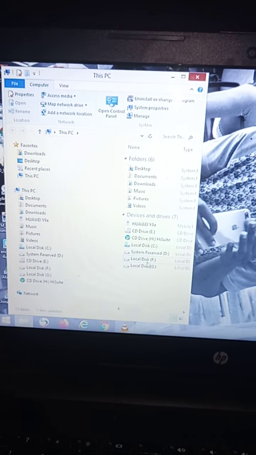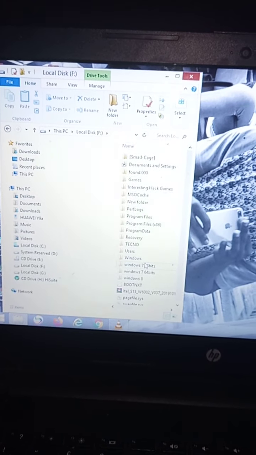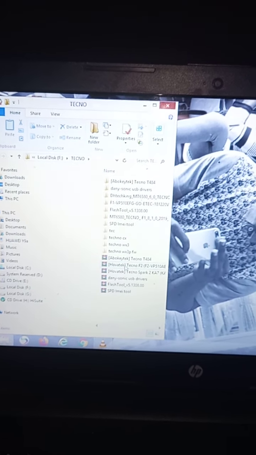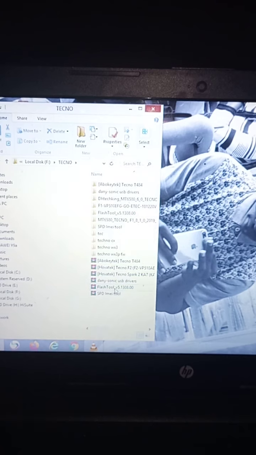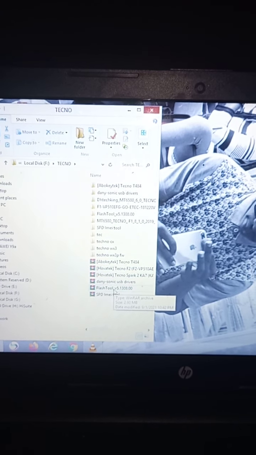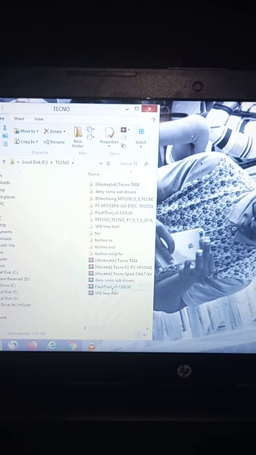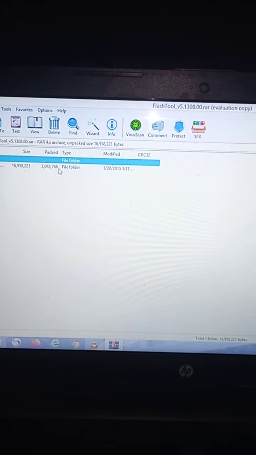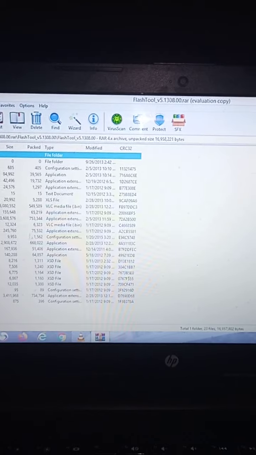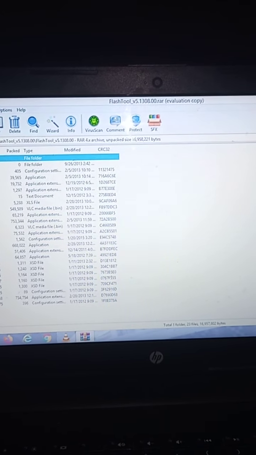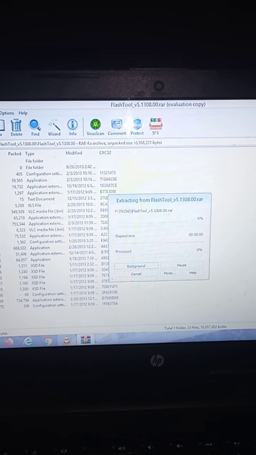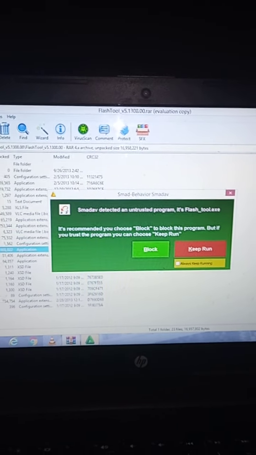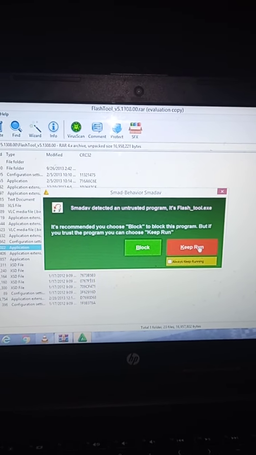Come and install Flash Tool version 5.13 on your laptop, and I hope by then you have already downloaded it from the website. Now make sure you launch it, install it, and launch it properly.